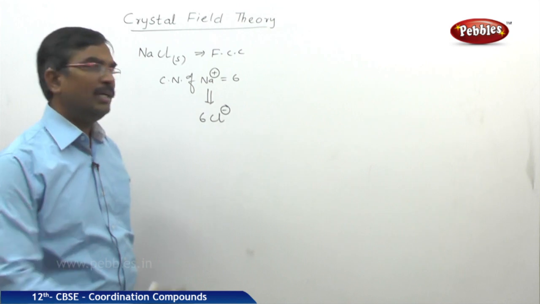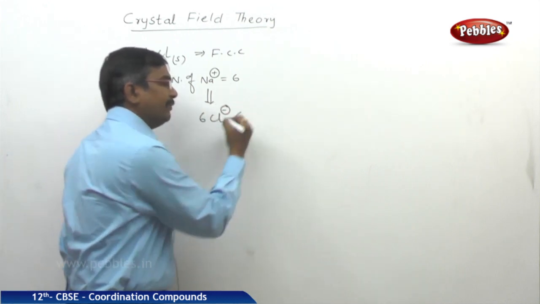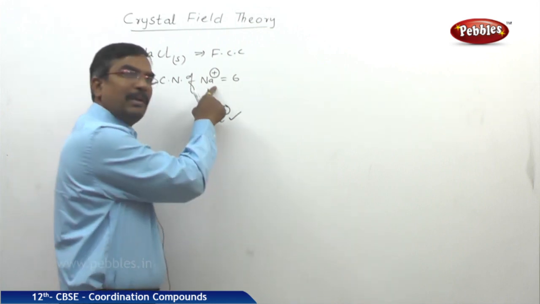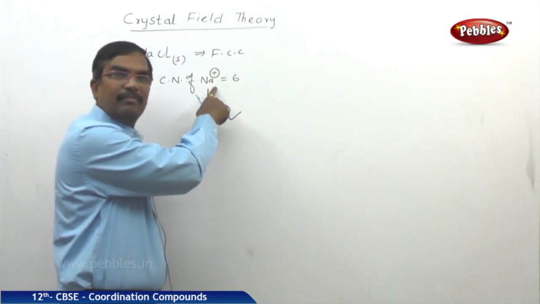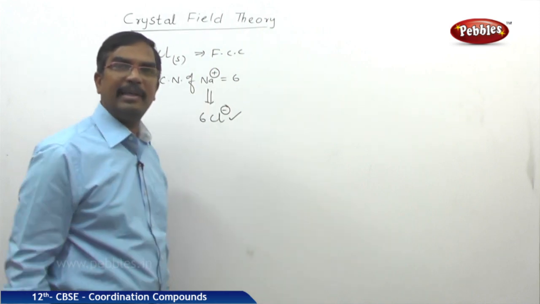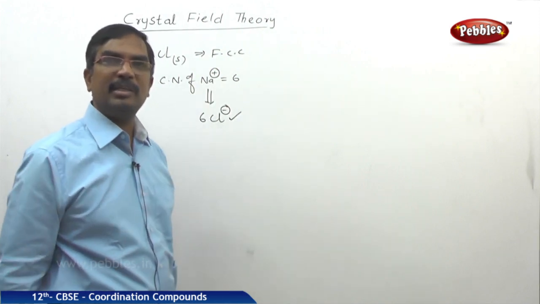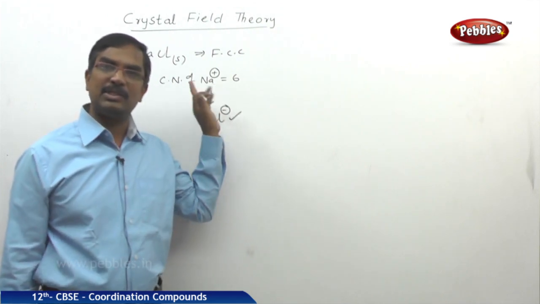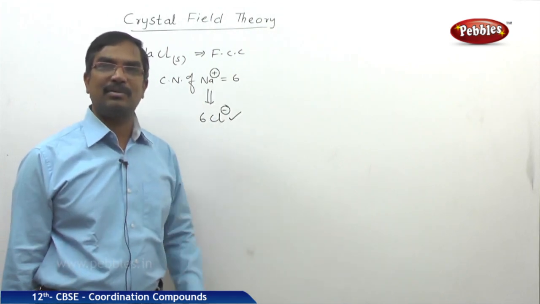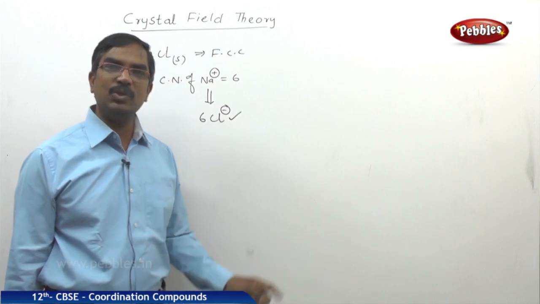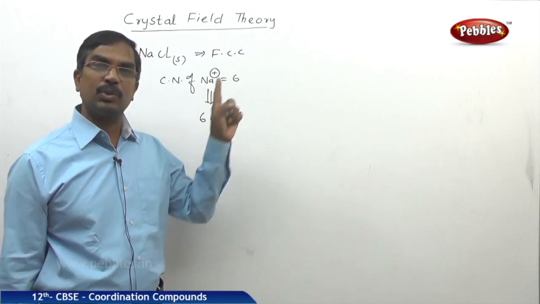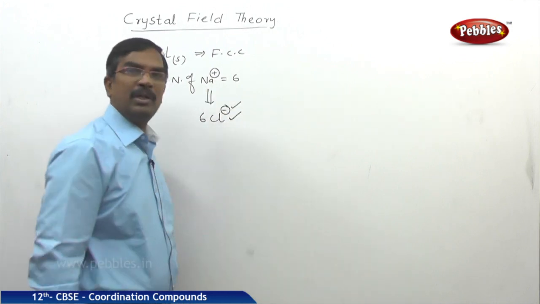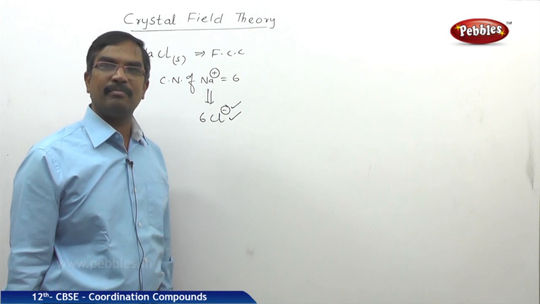Definitely this negative field will interfere with the negative field present in the Na plus ion. Where do we get the negative field in the case of Na plus? Sodium's atomic number is 11, so by losing one electron it forms the cation Na plus, which has 10 electrons. Those 10 electrons have negative charge, so they will interact with the negative field of the chloride ion, Cl minus.